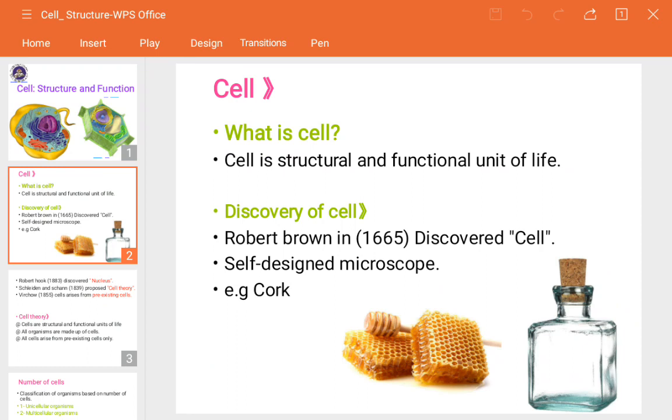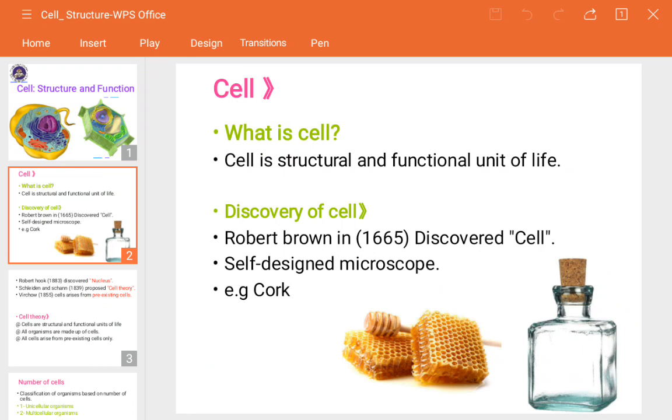The animals can be of any type, terrestrial, reptiles, aquatic. So those can be included here. Their body and our body are made up of a number of cells. That's why it is called the structural and functional unit of life.